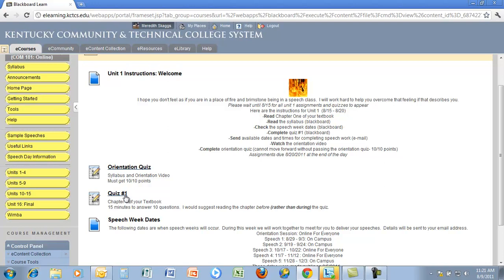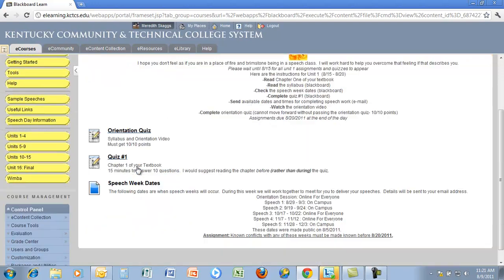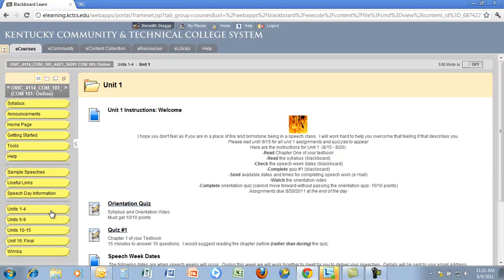quiz. There's 10 questions and you must answer them in 15 minutes, and you don't get to open it a second time. So be sure that you know the material before you open the quiz. That covers Unit 1, and like I said, you have to pass this orientation quiz before you can move on to any of the other units.